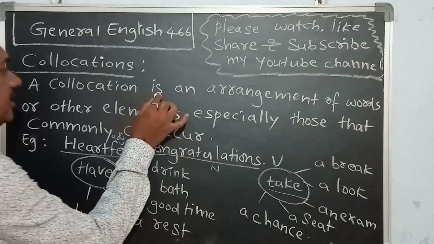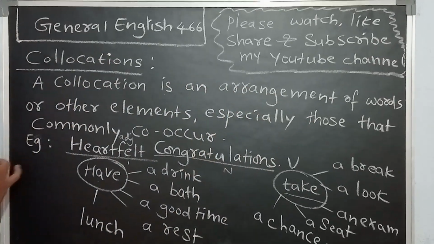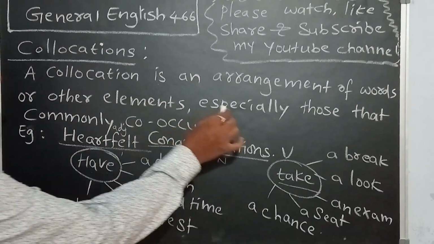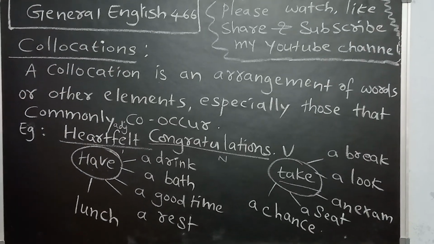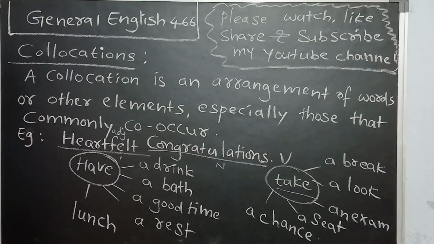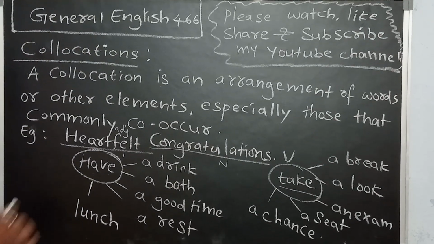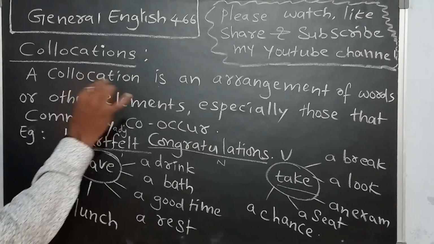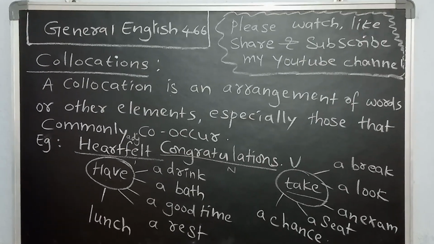A collocation is an arrangement of words or other elements, especially those that commonly co-occur. A collocation is an arrangement of words. Arrangement of words means those words in a correct order or in a proper order.